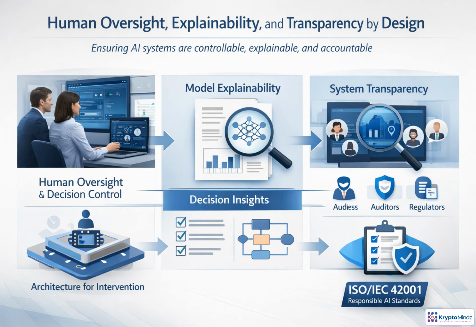Responsible AI design starts with three foundations. People can intervene, decisions can be explained, and system behavior can be inspected. Together, oversight, explainability, and transparency make AI controllable, auditable, and accountable.